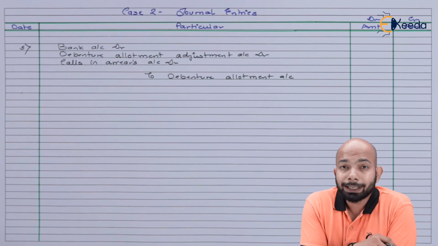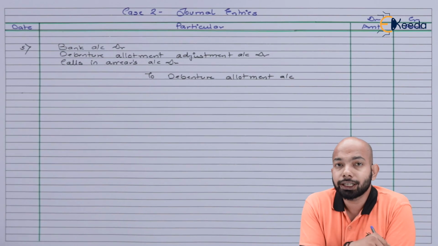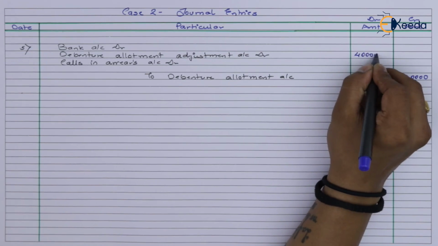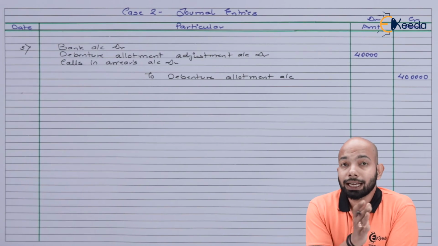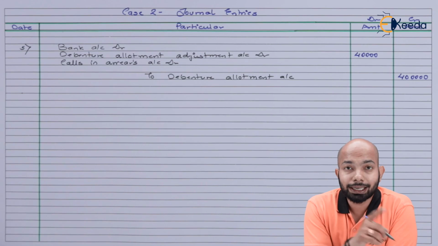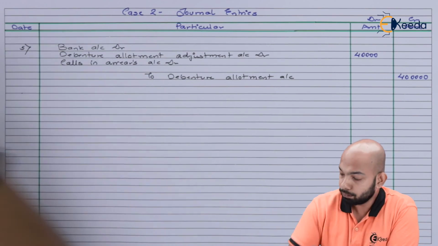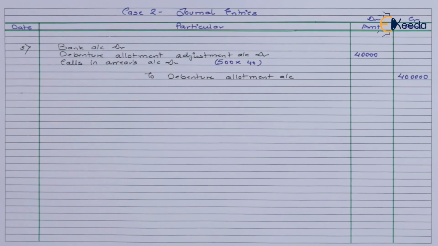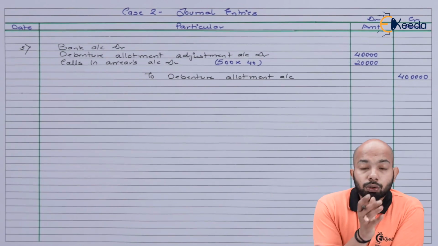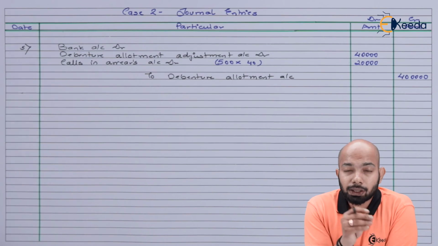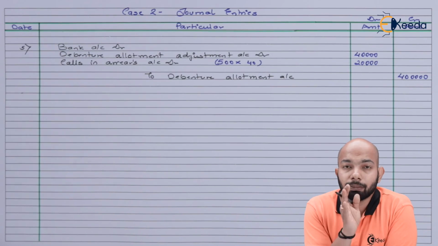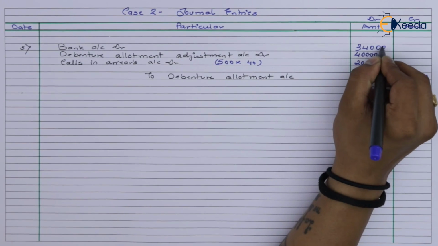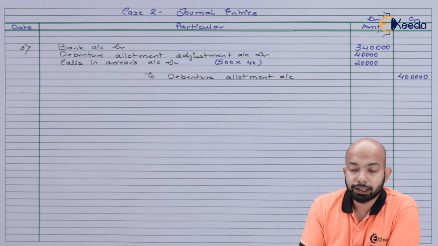Now, the total that we're expecting here is 4 lakh rupees. Let's mention that on the credit side. 40,000 is something that we can adjust, so that has also been mentioned on the debit side. Let's mention the calls in arrears now. So a total of 20,000 is the calls in arrears. That means out of 4,60,000 we are not receiving the calls in arrears, and the balance 3,40,000 is what we have received here. Let's mention the narration accordingly.